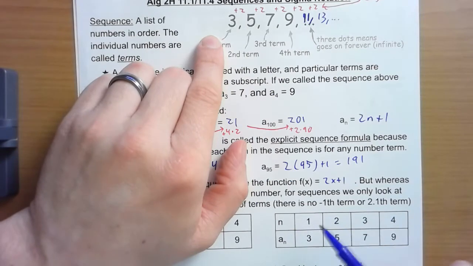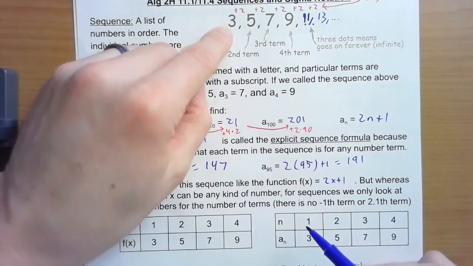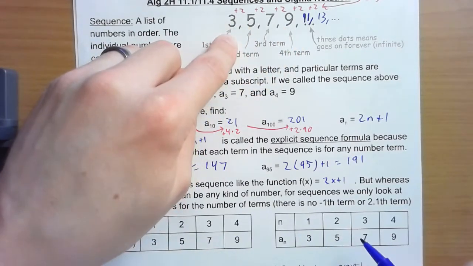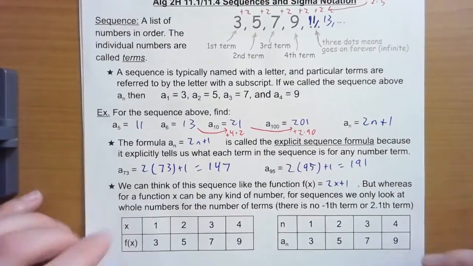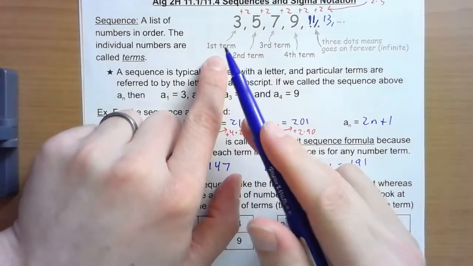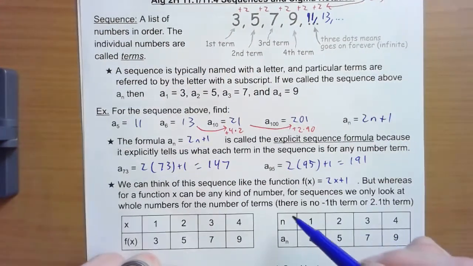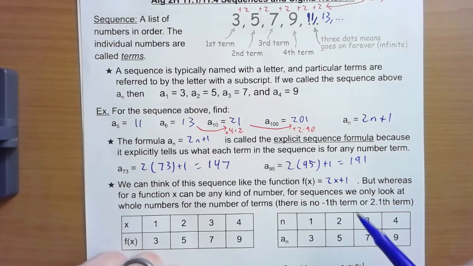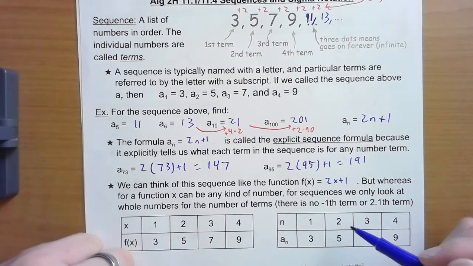The place in the list that we are, the number term we're looking for, is the input, kind of like the x. And then what the number is would be the output, kind of like the y here. The only difference between sequences and functions is that with sequences, we're just talking about a first number, a second number, a third number, a fourth number, a fifth number. We can only use whole numbers for our inputs. There's no -1 term. And we usually start with talking about the first term. You'll see in the next couple of days that the fact that we start with our first input being 1 instead of 0 is going to make things a little bit messy sometimes.